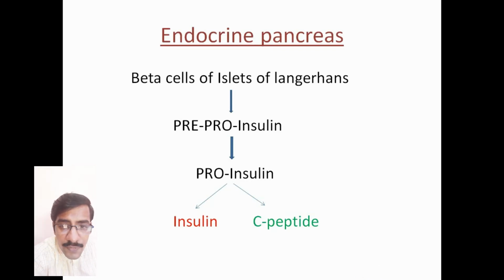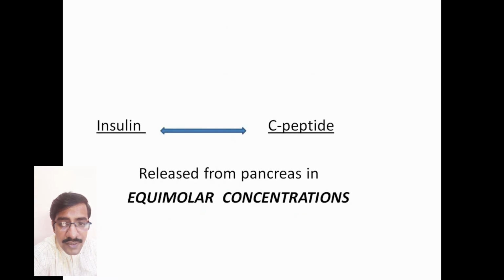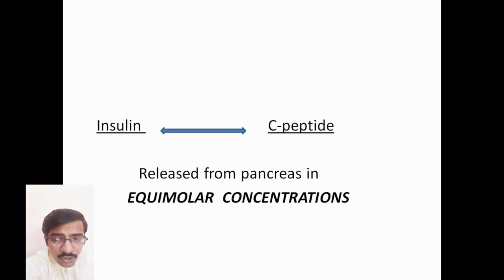Insulin and C-peptide are released into the bloodstream from the endocrine part of the pancreas. This insulin and C-peptide are released in equimolar concentrations, which means the levels of insulin and the levels of C-peptide are the same here.